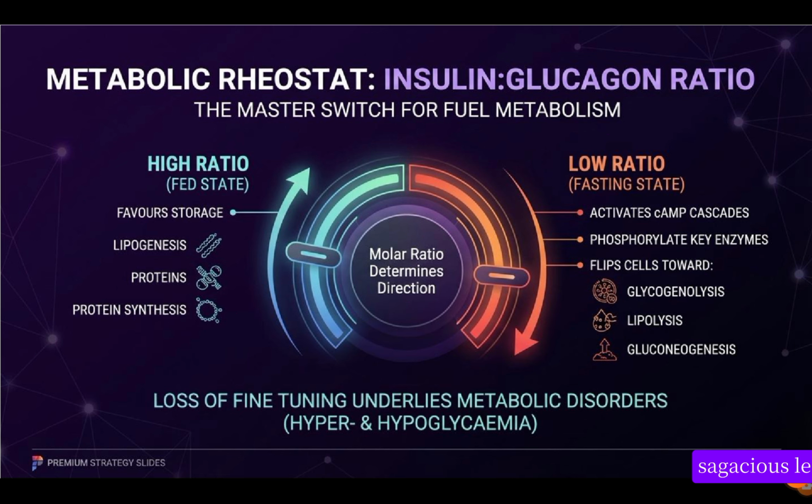So what happens during the fasting state? Activation of AMP cascades. It now leads to phosphorylation of key enzymes. So it flips towards glycogenolysis. Whenever there is prolonged fasting, or fasting in general, it leads to glycogenolysis, a process by which we break down glycogen.